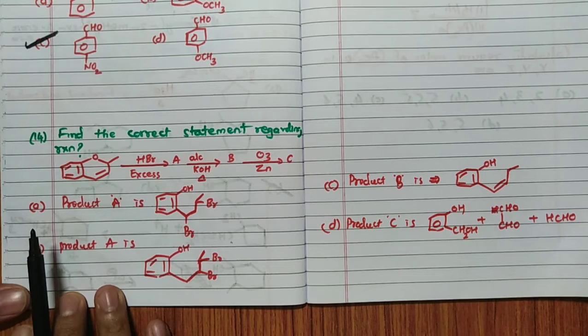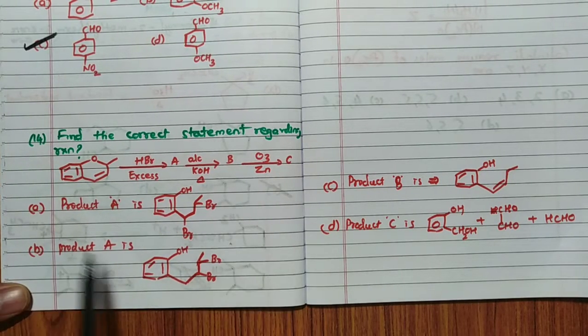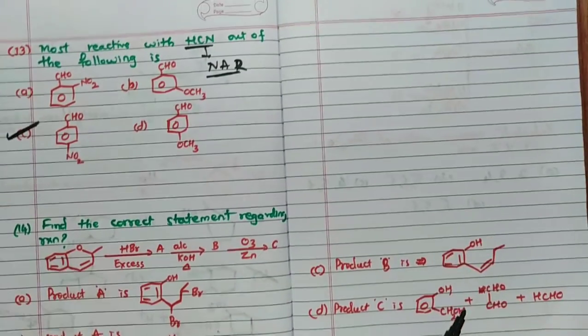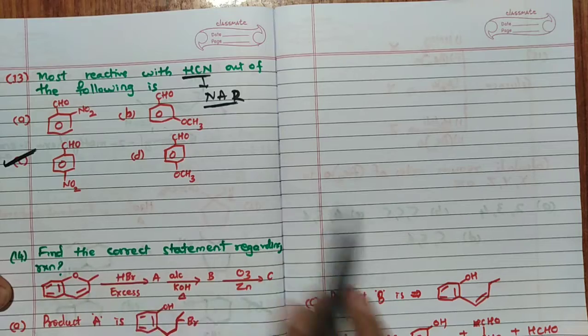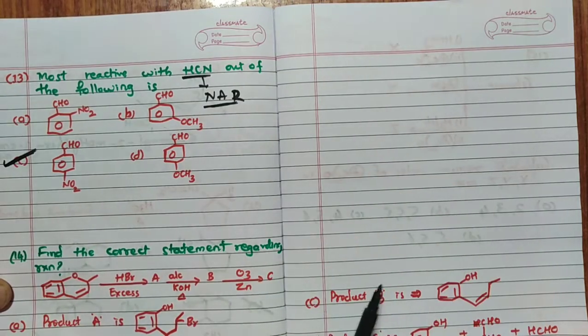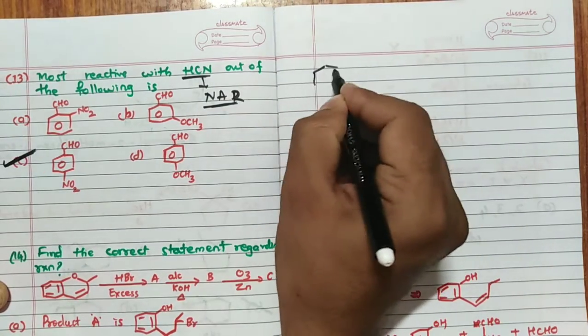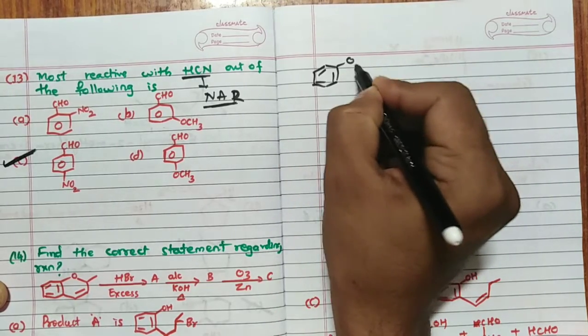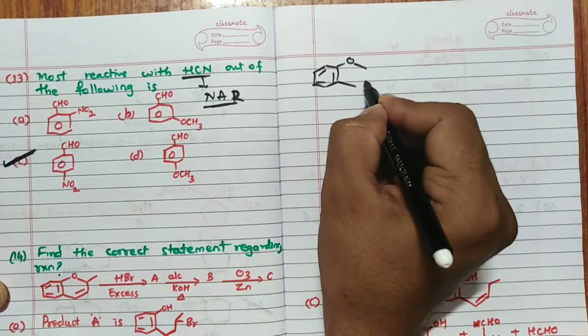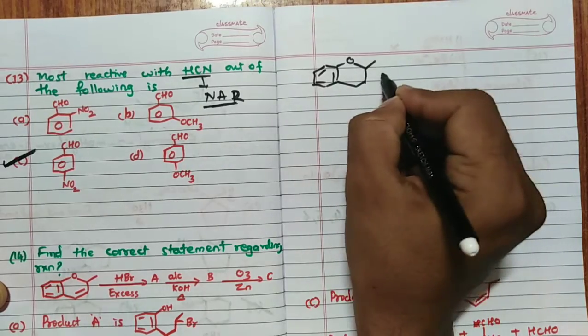Then find the correct statement regarding the reaction. This is the reaction given. First I will write the product, then we will see the options. I don't have place here, so I will explain it here. First I will write the benzene ring, oxygen, and here there is another ring like this, plus HBr.